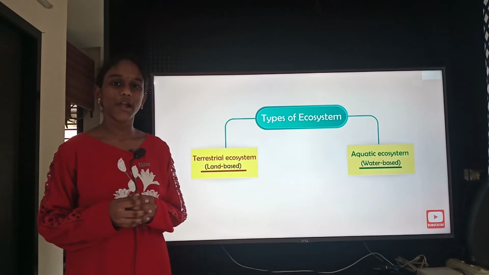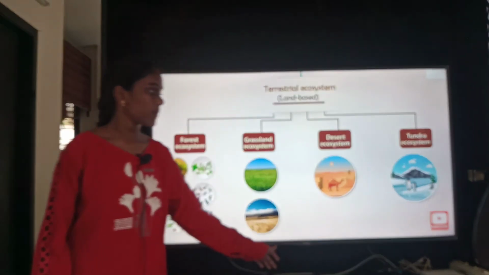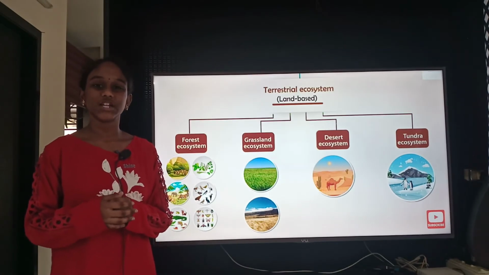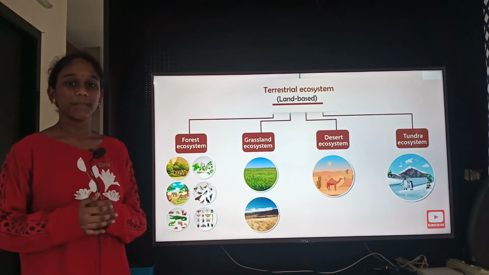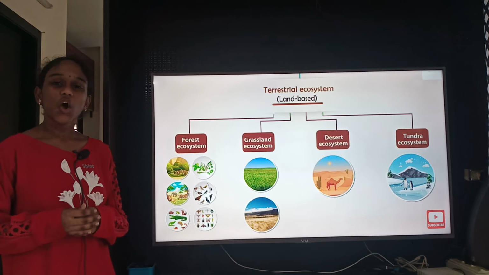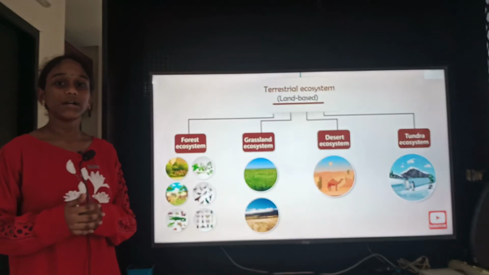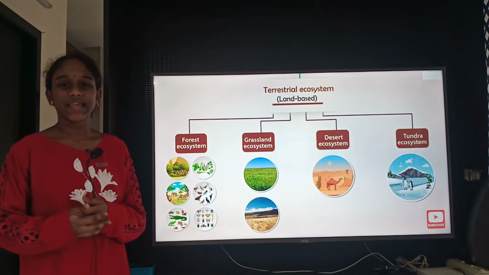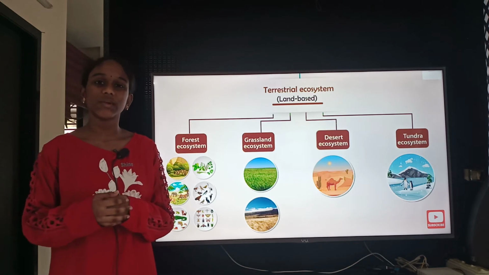Now, I am going to tell about terrestrial ecosystem briefly. It is of 4 kinds and in different regions. First, let me tell about forest ecosystem. In this, you can find tall and different types of trees and different types of plants like herbs and shrubs, and animals, birds, reptiles and insects. Some are living and some are non-living and they are coexisting with each other.